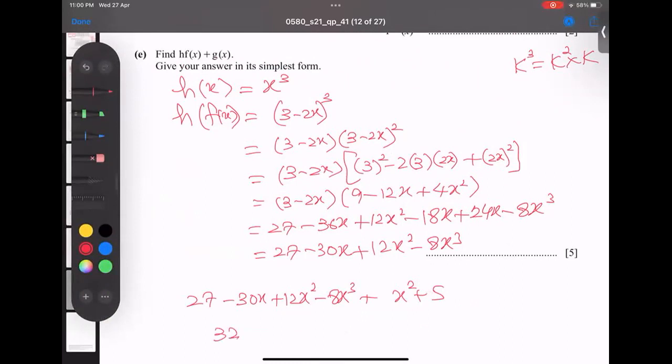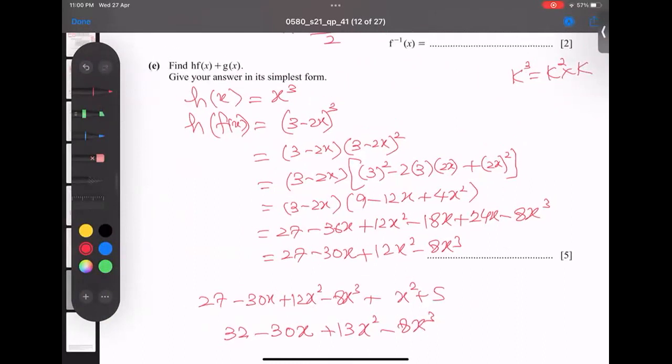And this is 30x as it is. And this, if you check it, you get 13x squared and negative 8x to the power cube. So let me check again, maybe let me recheck whether the answer is correct or not.